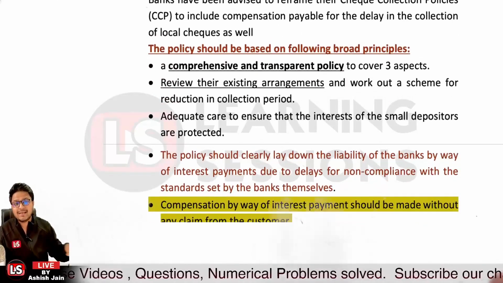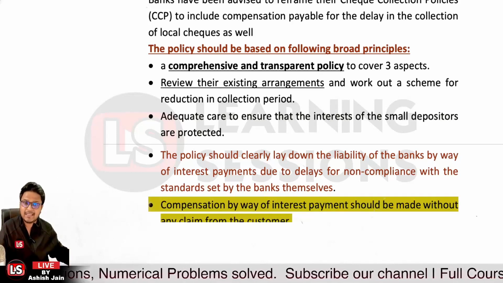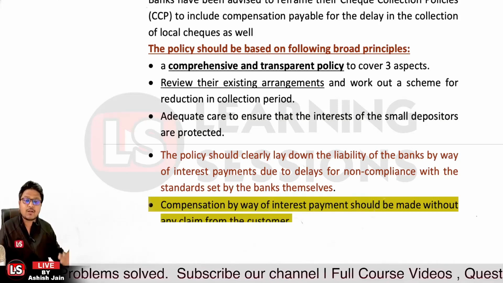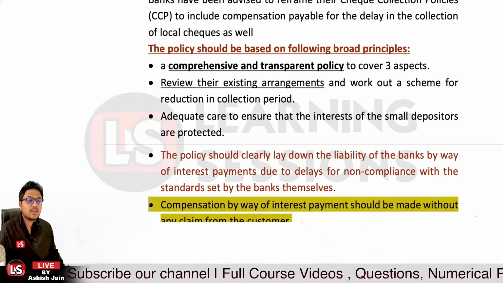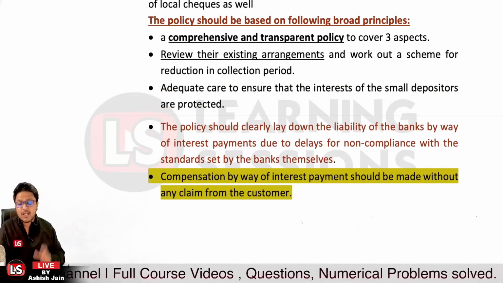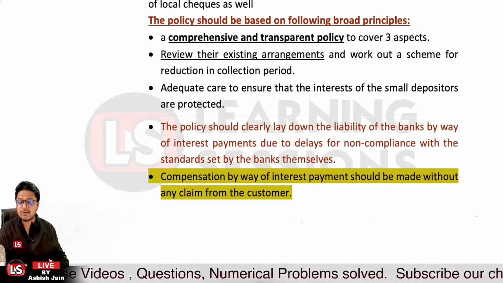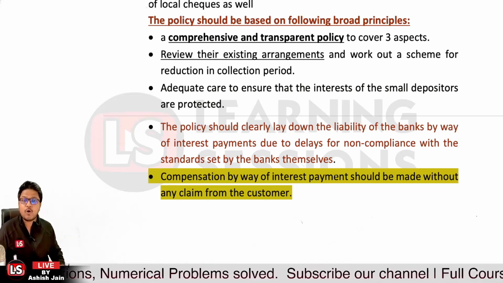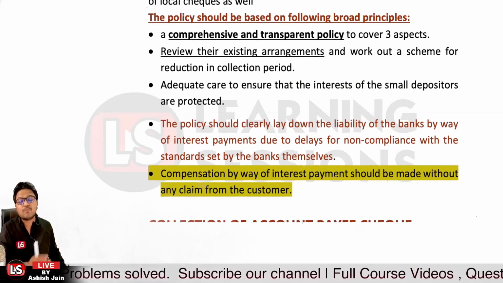Okay, the policy should clearly lay down the liability of the banks, that is, what liability will be there if there is delay at the collecting bank, and what interest will be paid to the customers if the banks do not comply with the standards they have set for themselves in their CCP, that is, the check collection policy. And compensation by way of interest payment should be made without any claim from the customer. So it should not be that the customer must raise a claim for the delay in the collection of checks; it must be paid automatically.